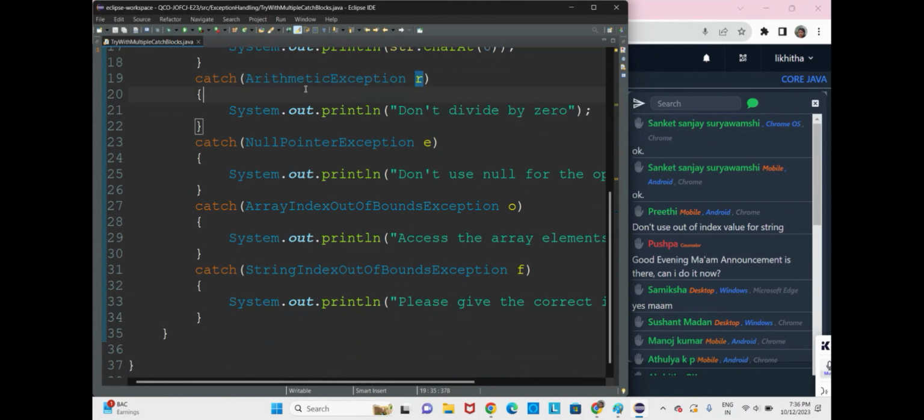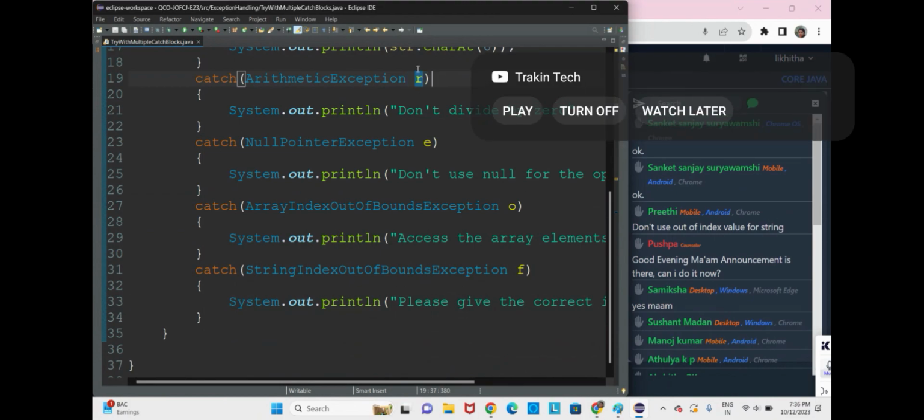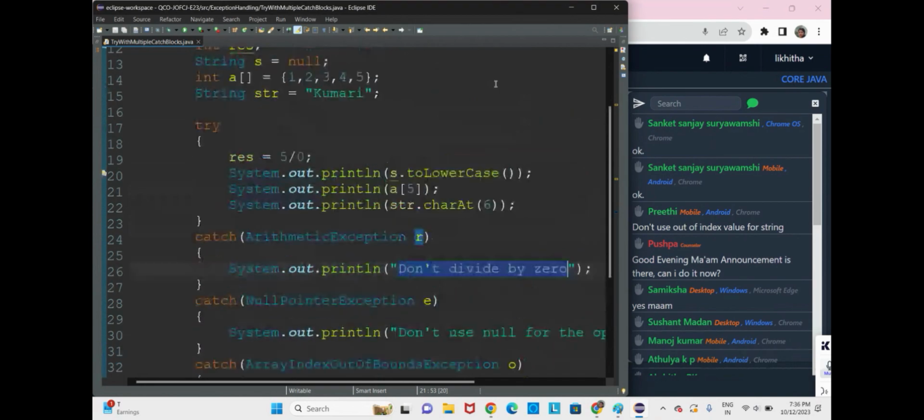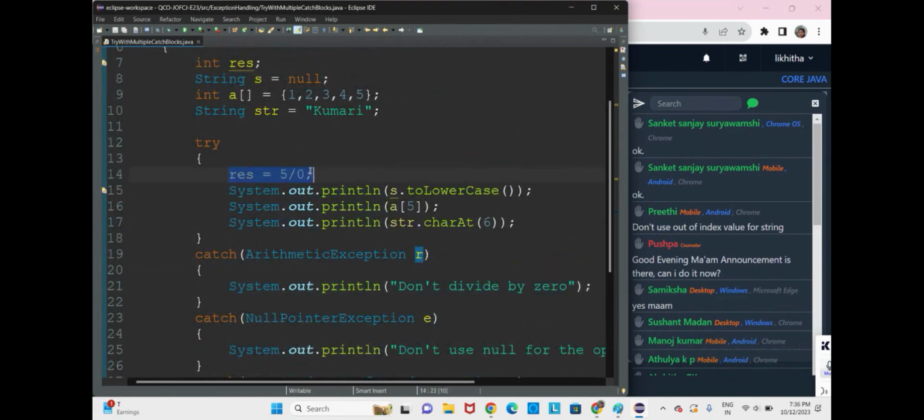So the first line exception is handled by the arithmetic exception variable r, and now we have the reason "don't divide by 0". Okay, next, if we solve this problem, the next line exception occurs.